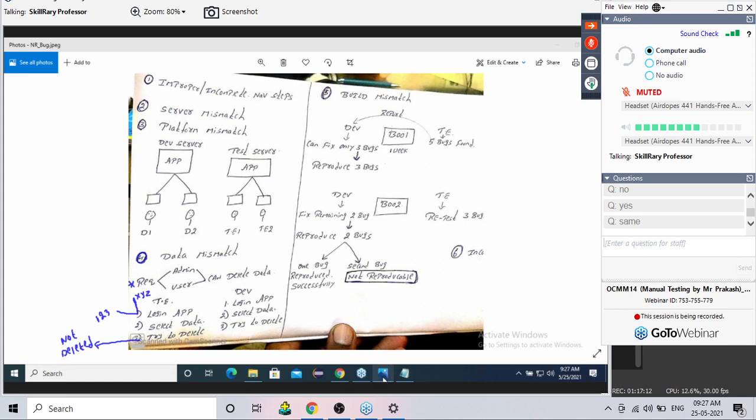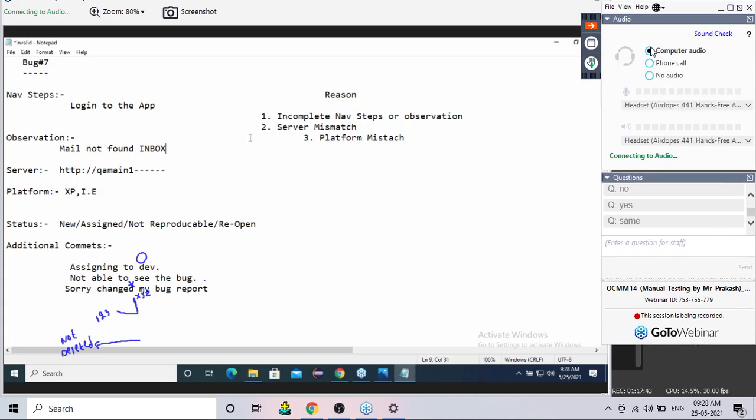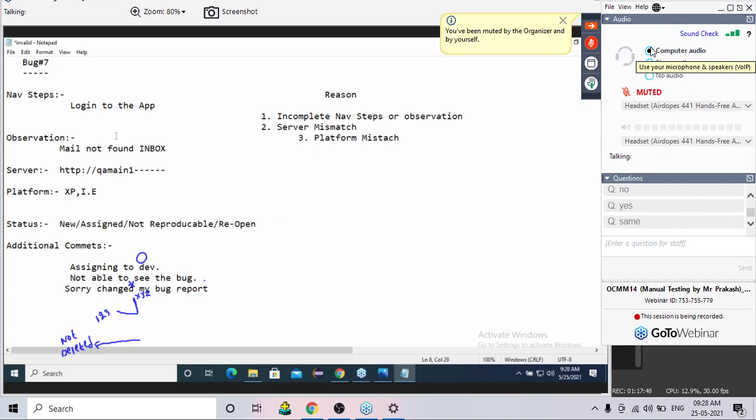Now, if you want me to write that bug report, listen carefully. Let me change the bug report once again. Log into the application.